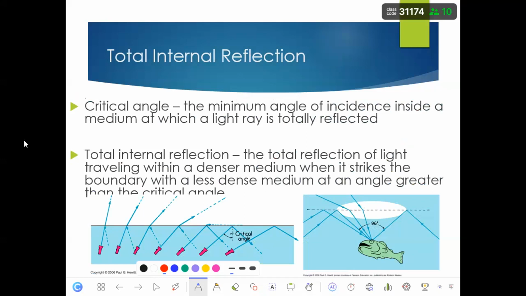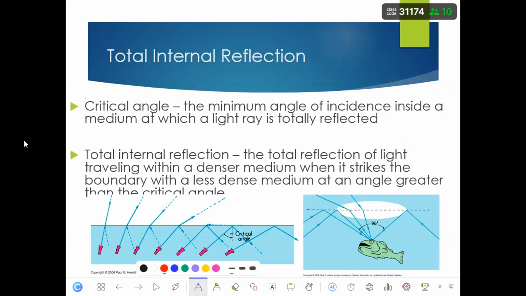Sometimes you have noticed that when you are inside the water, you are not able to see anything outside of the water. So why? Because the angle of the visible light which reaches your eye is bigger than the critical angle. What is this critical angle? This is the angle at which, if you receive the light, instead of seeing the refracted light, you would see the reflected light.